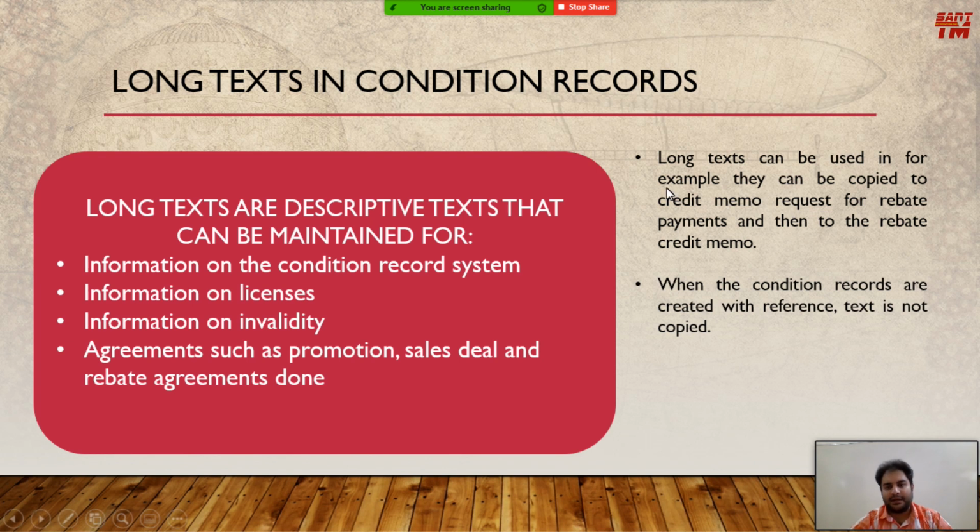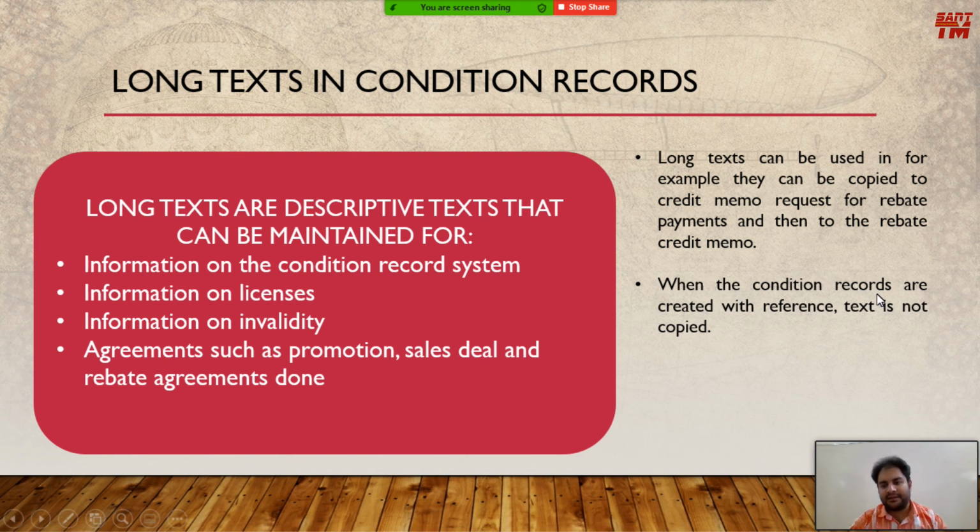So what will happen? A long text will be created whenever the return order is created. Whenever the return order is created, that long text will be copied to the credit memo request. As we have to give the payment to the customer, a credit memo has to be created. So when the credit memo has to be created, first the credit memo request will be made. That credit memo request will get the information from the long text, or the information that we have got from the return order, and that long text or that information will be directly passed on or copied on to the credit memo whenever we have to process the rebate or refund.